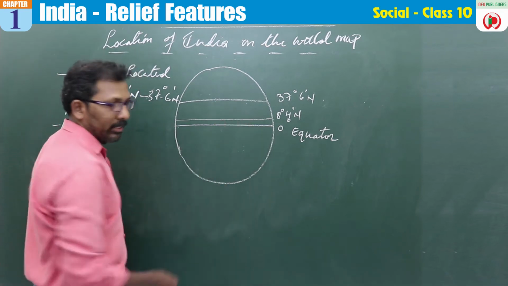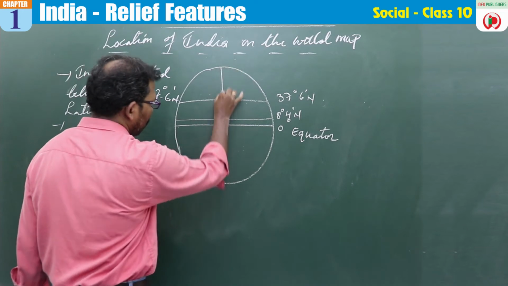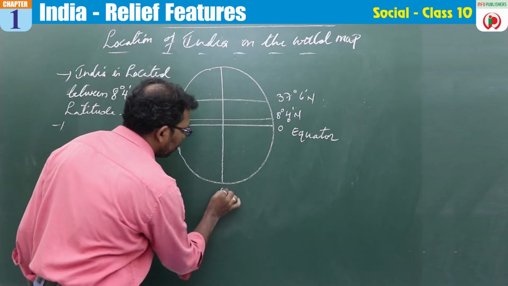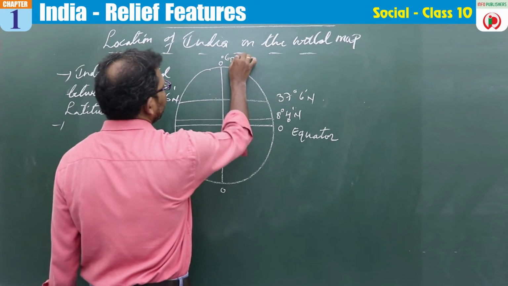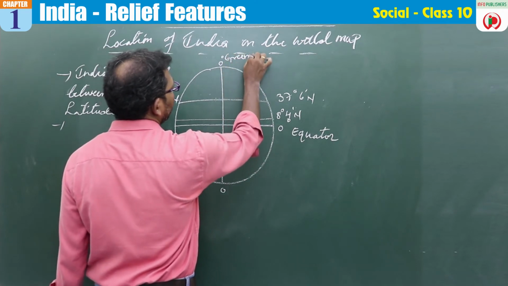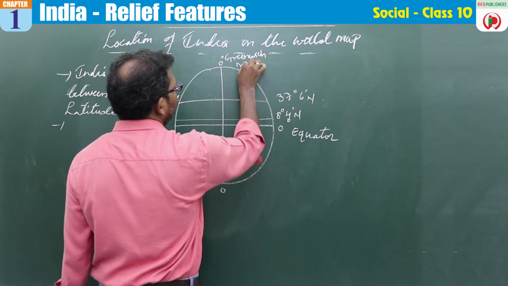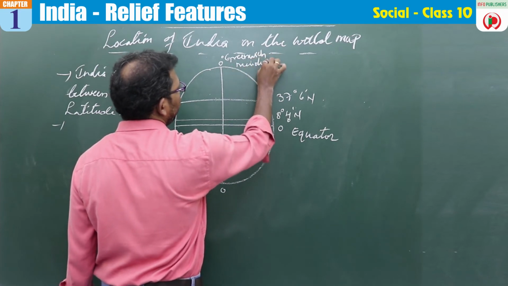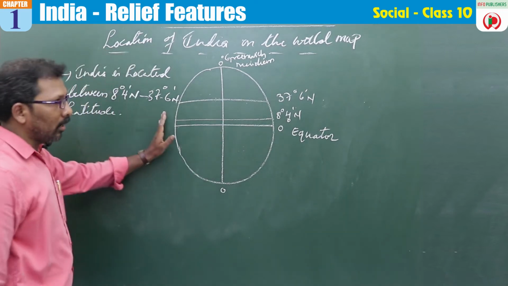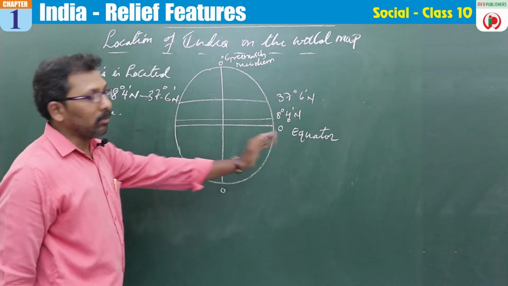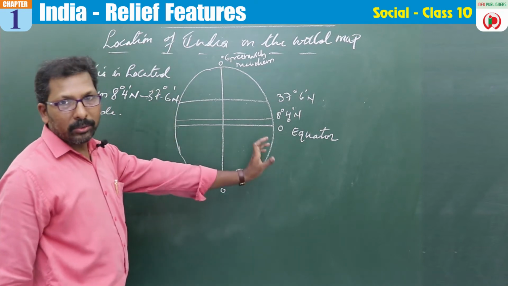And what about the longitude? So let us draw the longitude. This is the 0 degrees longitude, which is also called the Greenwich meridian. Okay, now we got the latitude, we have to get the longitude also. Now in which particular longitude is it located?